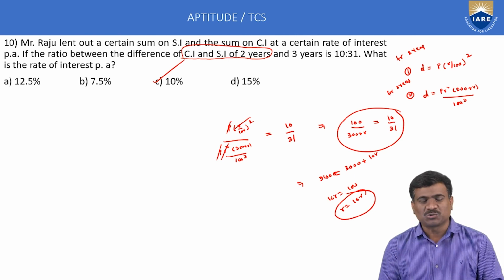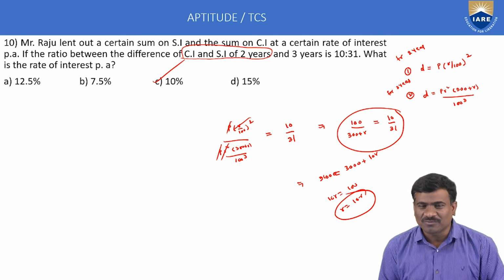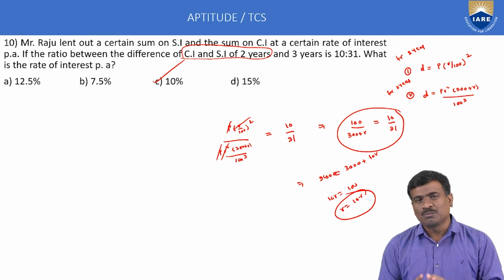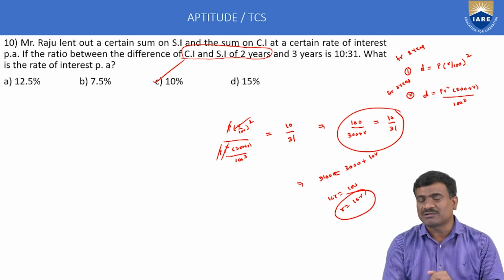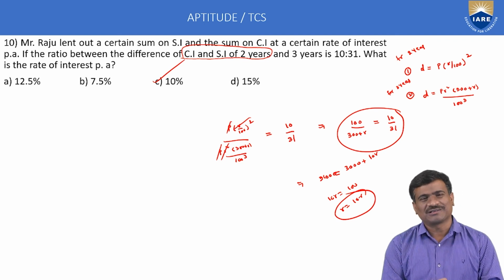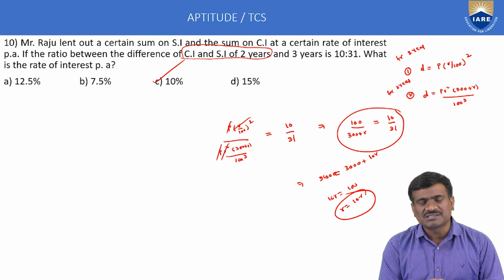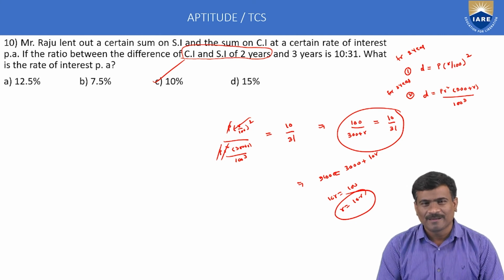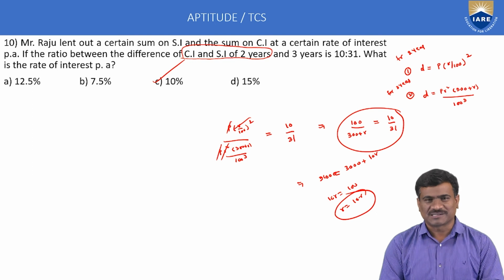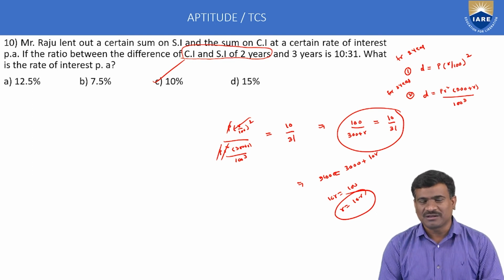Your paper number 2 in the TCS NQT test pattern. Your paper 1 and paper 2. Most of the questions belong to numerical ability. Your first one is ratio and proportion. Second, time and work application. Third, time, distance and speed. Fourth, simple interest and compound interest. And fifth one, simplification or number system. This is about the second paper, sample examples in the TCS NQT test pattern.